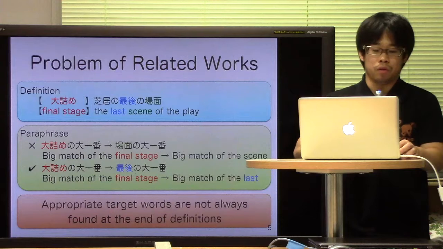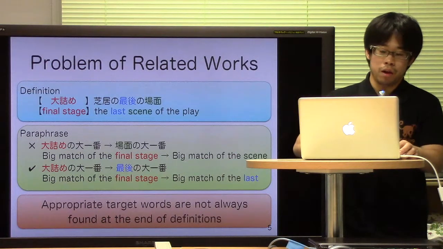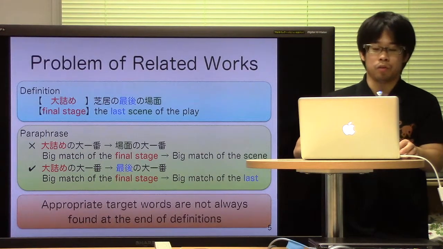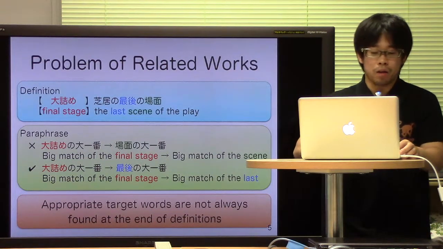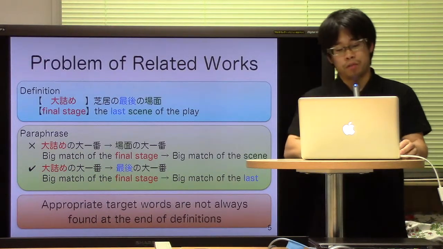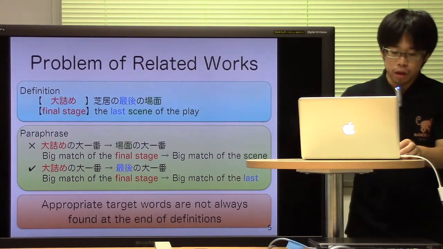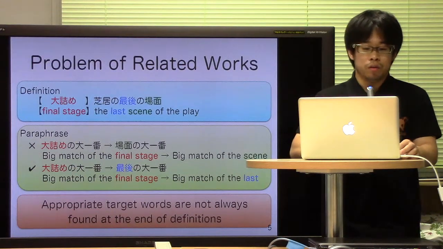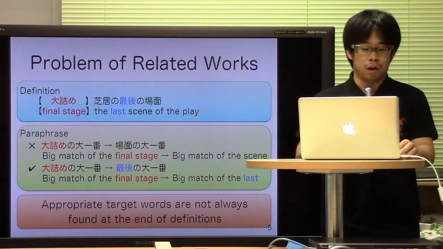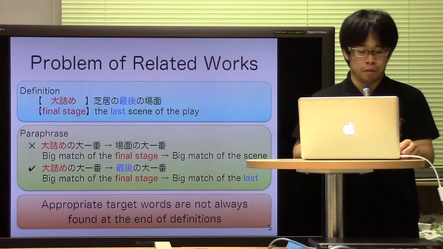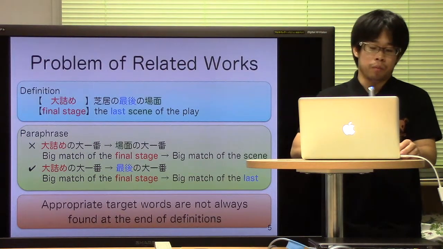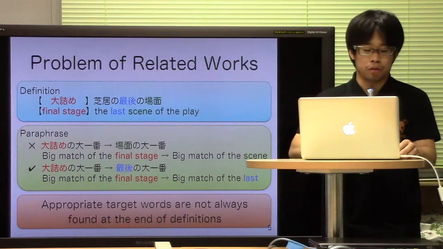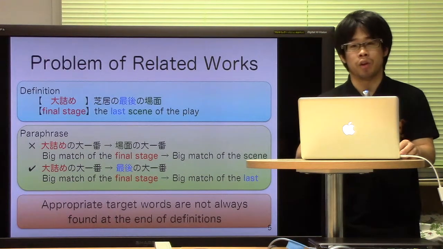The dictionary definition of final stage is the last scene of the play. The end of the definition statement is scene, but final stage cannot be paraphrased as scene. In this example, paraphrasing with the last is correct. The original phrase, big match of the final stage, is paraphrased as big match of the last. Therefore, we propose a better method for identifying target words from within a definition statement.